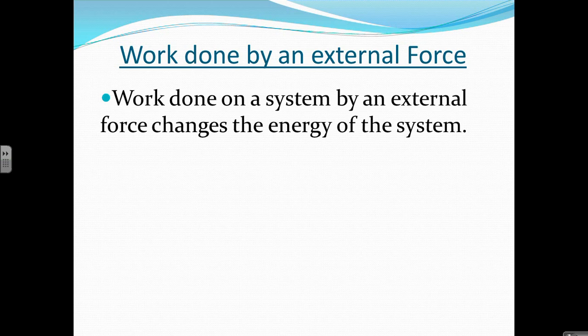Well, the work done by that external force, remember that work is equal to force times displacement, or the integral of force with respect to displacement if the force is variable, that work will increase or change the energy of the system. And we say that work done on the system by an external force changes the energy of the system.